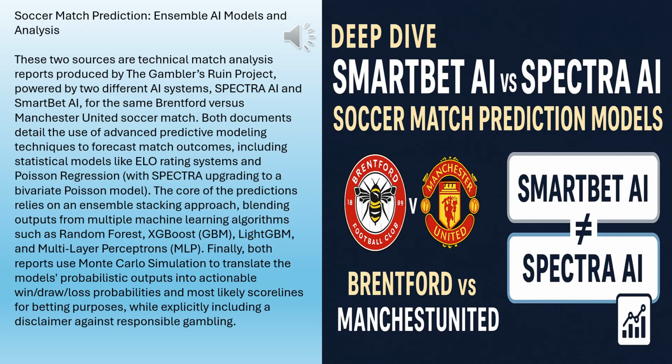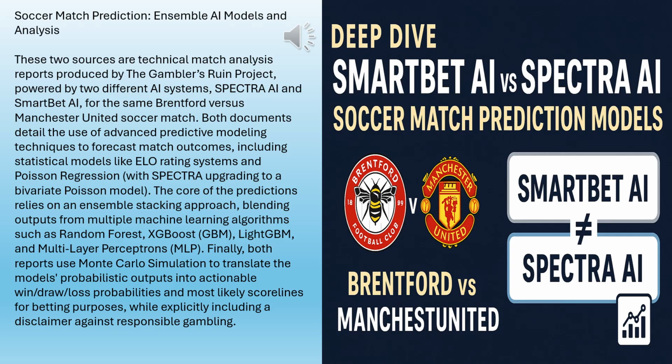Okay, wait. How did those new features, rest days, discipline, the injuries, interact with the new math to cause such a drastic swing? Did Spectra somehow know that losing Casemiro was extra bad because it predicted a tighter game? You're hitting the nail on the head. That's exactly the kind of interaction the bivariate model enables. SmartBet, assuming independence, just saw Man U's overall attacking strength and figured it would overwhelm Brentford, even with absences, hence 3.55 xG. Right. But Spectra, possibly because of those missing players or Brentford's recent form, its Lambda 3 likely indicated a tighter, more correlated game, a lower scoring affair.